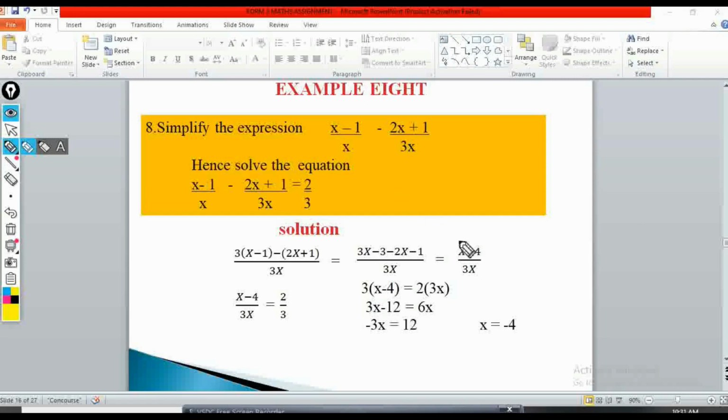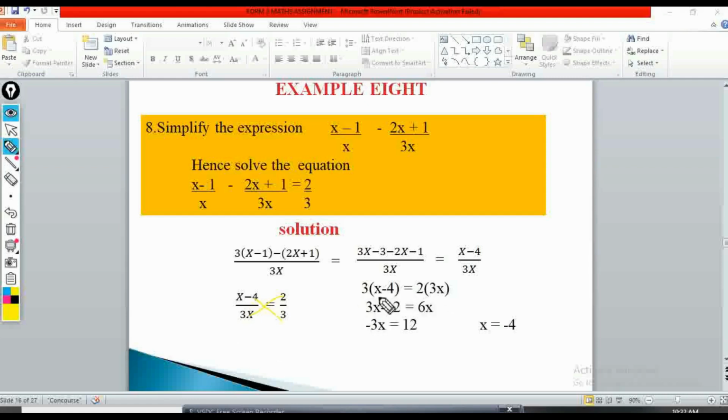So we've already simplified this. Then we are told that this is equivalent to 2 over 3, so I'll equate it to 2 over 3. So x minus 4 over 3x is equal to 2 over 3. I'll cross multiply these. We'll have 3 into x minus 4 is equal to 2 into bracket 3x.